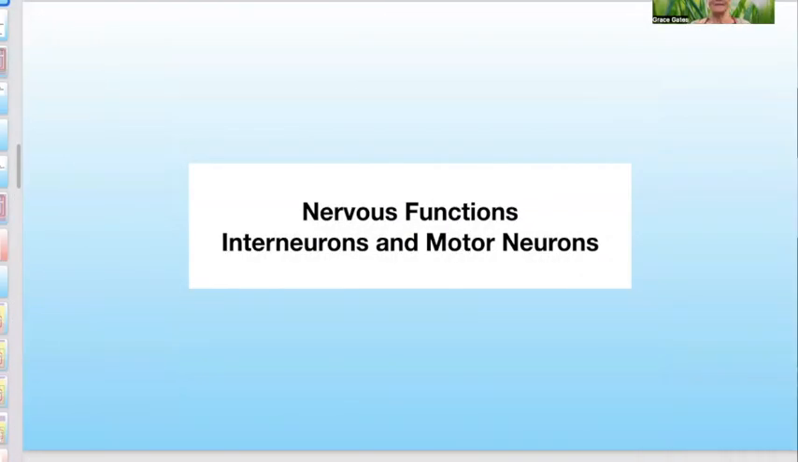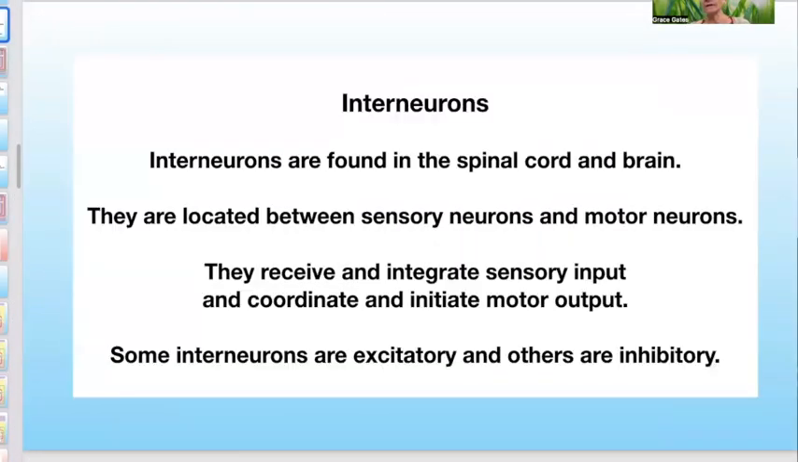Okay, interneurons and motor neurons. Interneurons are found in the spinal cord and brain. They are located between sensory neurons and motor neurons. They receive and integrate sensory input and coordinate and initiate motor output. Some interneurons are excitatory and others are inhibitory.